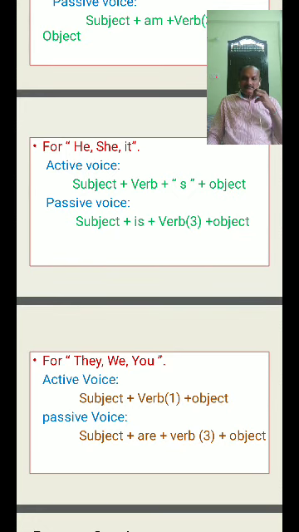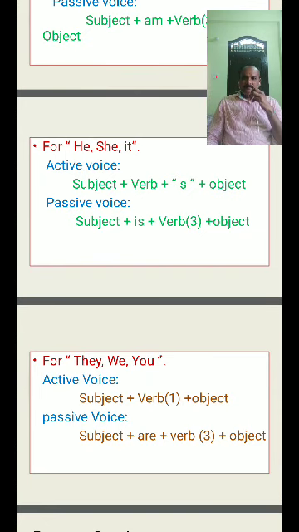You see, I will give one more example here. Listen carefully. We support them. This is the sentence. We support them means the verb is in V1 form, no be form is there, so automatically it is simple present. We is the subject, the verb is support, the object is them. Then you will convert this into passivize.